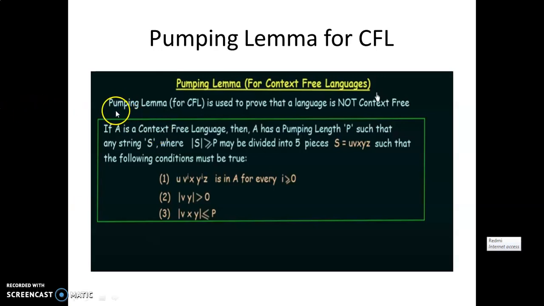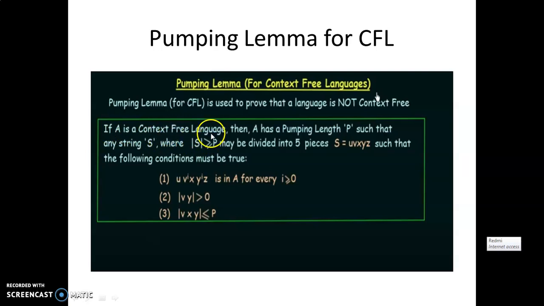So here the pumping lemma for CFL is used to prove that a language is a non-context-free language. You have to use this theorem only to prove that the given language is not context-free, but you cannot use the pumping lemma to prove that the given language is context-free. Let's see what this pumping lemma theorem states.